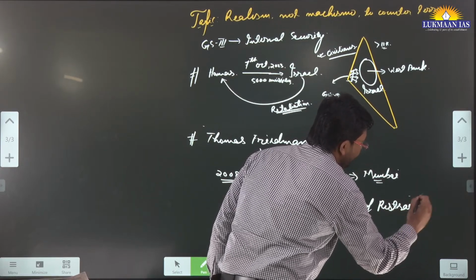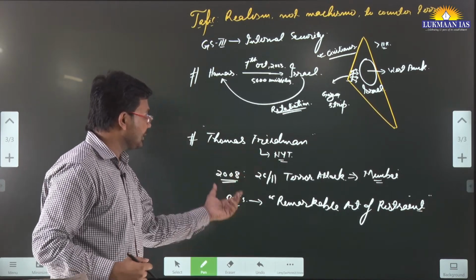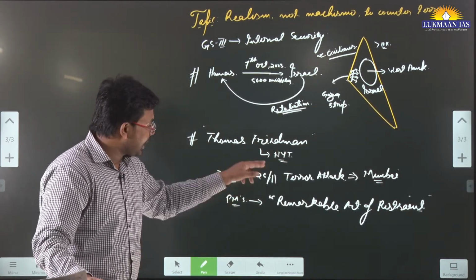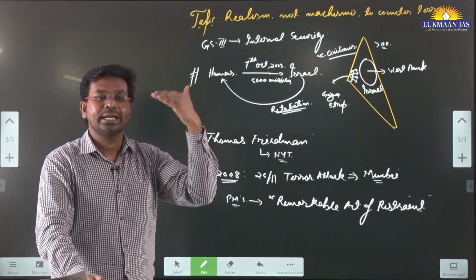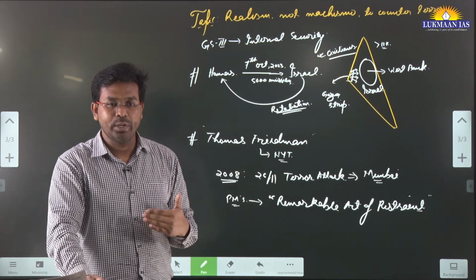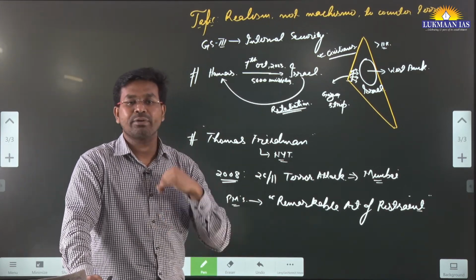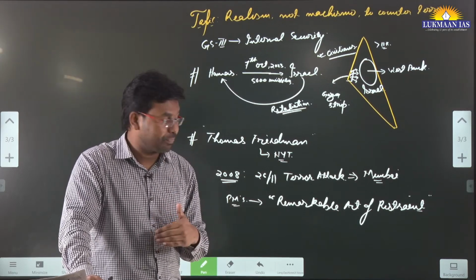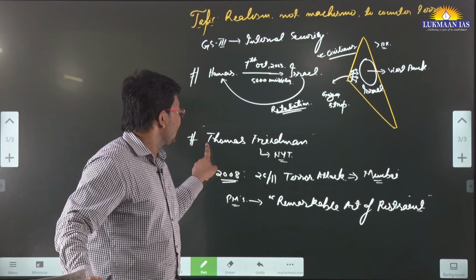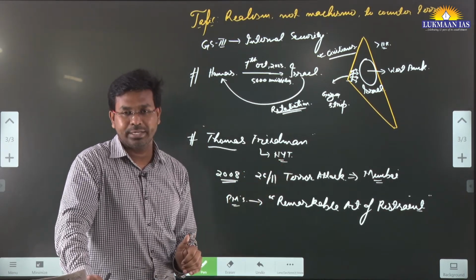Why is it considered a remarkable act of restraint? Because after this attack on India in Mumbai, the Indian government did not launch an attack entirely on Pakistan. We did not raid Pakistan, we did not launch our missiles on Pakistan, we did not wage a war with Pakistan as a nation. So the author says that India showcased a remarkable act of restraint there.